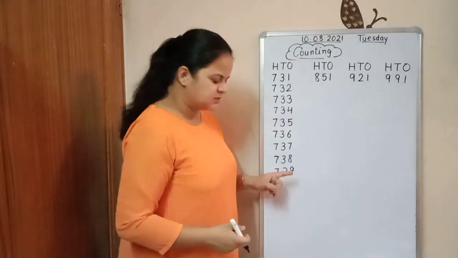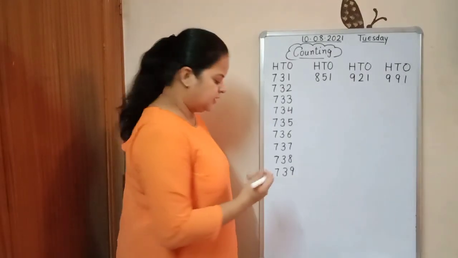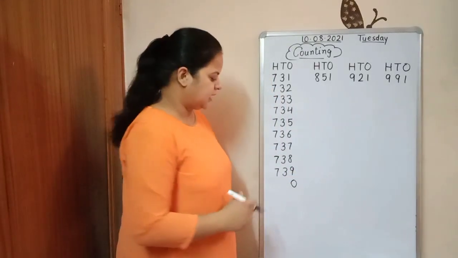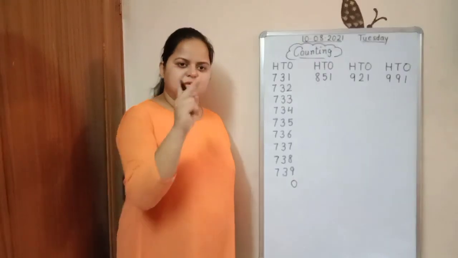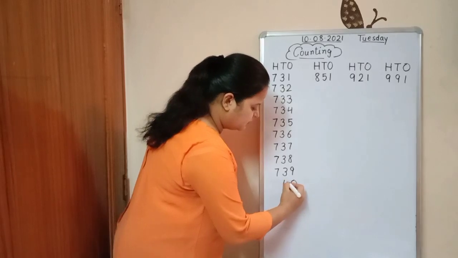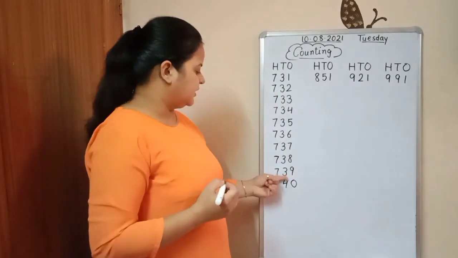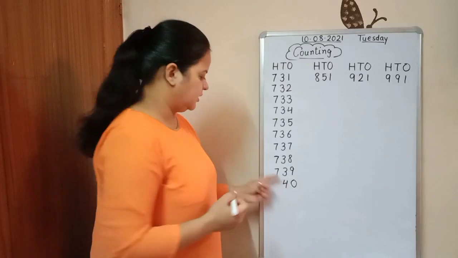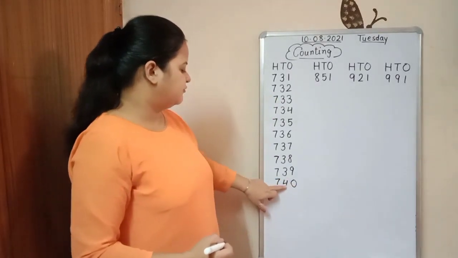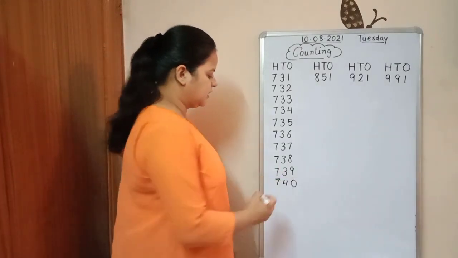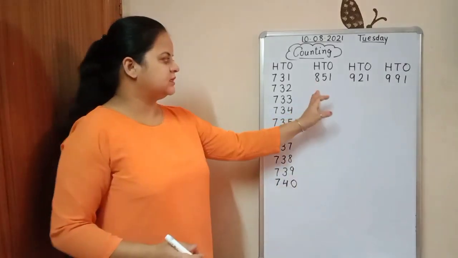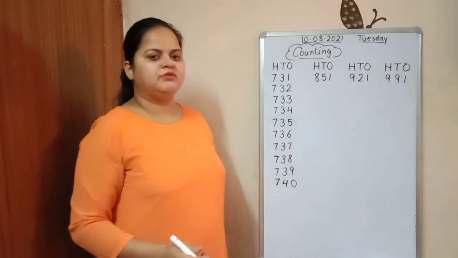And the last number of this line, how will we write the last number? Tell me what comes after 9? Below the 9 we always have to write 0. What comes after 3? 4. Yes. So 39 and 40. Here we will write the same number, 739 and 740. The next line is 851.